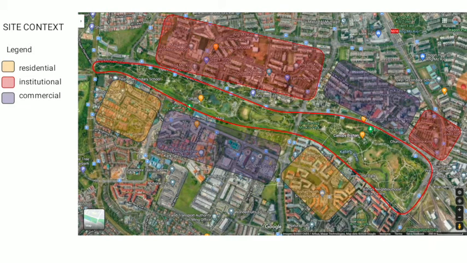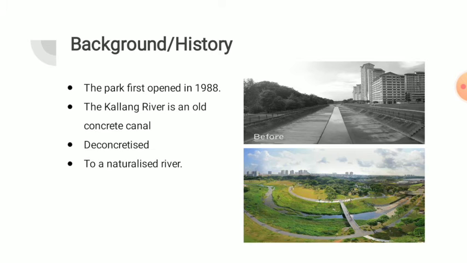Next, this is the site context near the park. We can conclude that this park is near institutional, residential and commercial areas. This park first opened in 1988, with the Kallang River as an old concrete canal. Then they revamped the park into a natural river, and it was officially opened in 2012. Next, design approach.